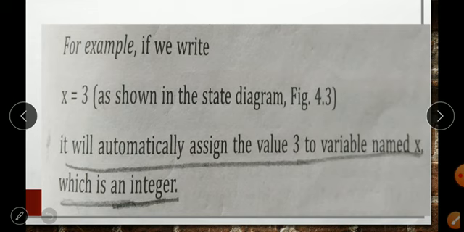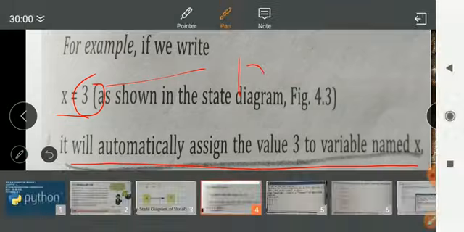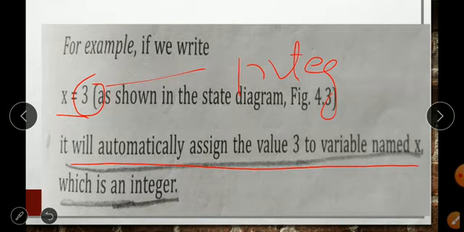Next, for example, if we write the same thing, x equals 3, as we have seen in the diagram, it will automatically assign the value 3 to the variable named x, and 3 is an integer, which we have seen in the live class. I explained in the live class also that when you assign a value, that value will be automatically assigned to the variable named x, which is an integer.